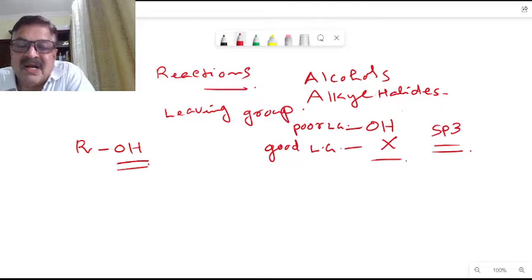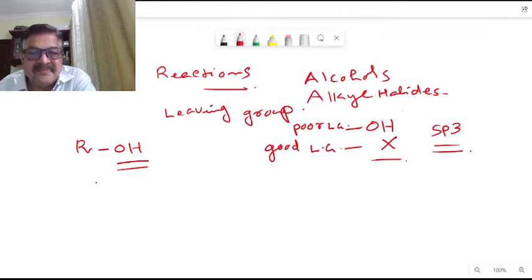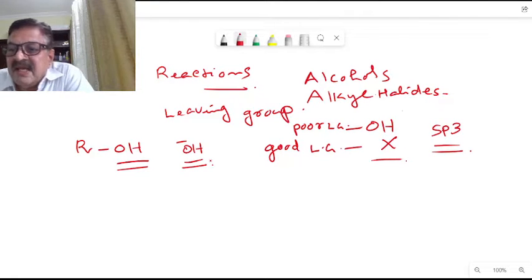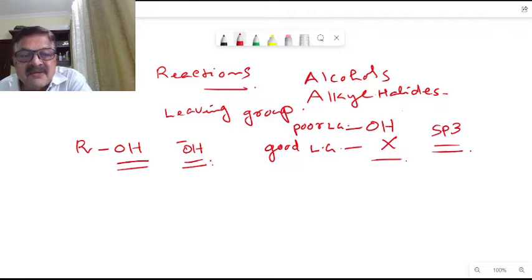Nucleophilic substitution with alcohol as a starting material, the displacement of the OH minus, is not an easy job, because OH minus is a strong base and therefore a very poor leaving group. Therefore this reaction doesn't take place.